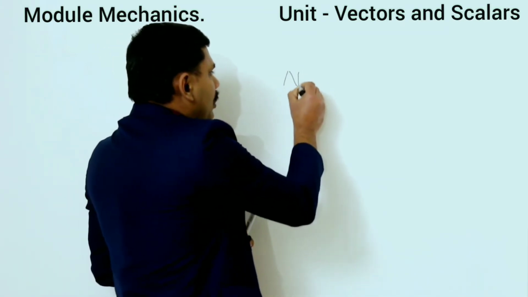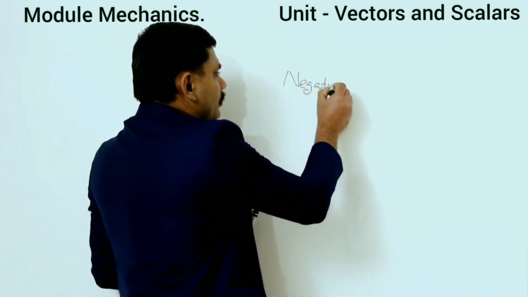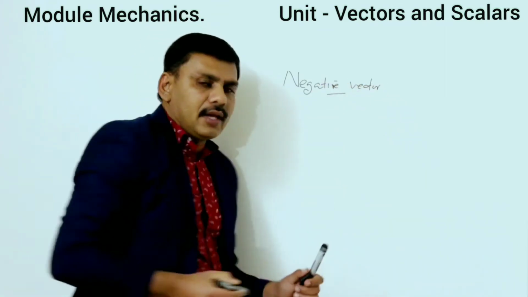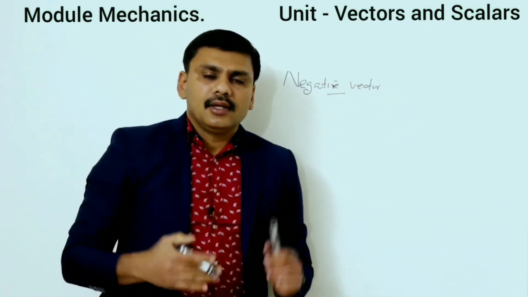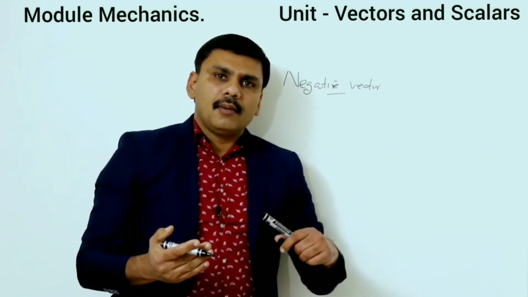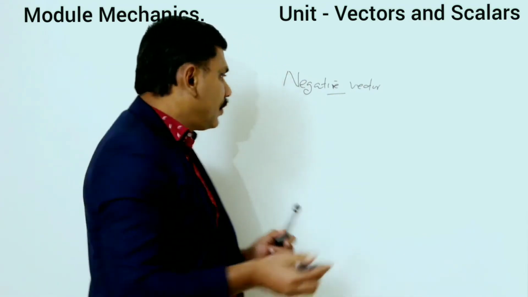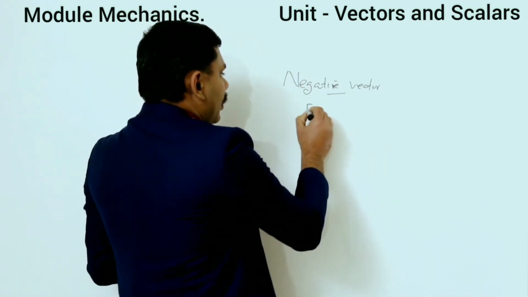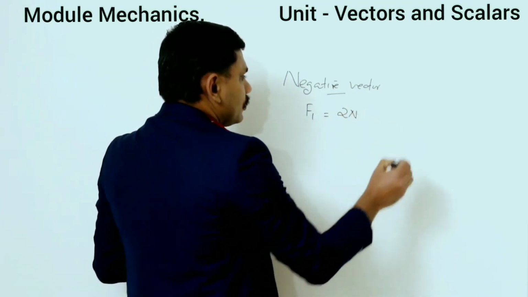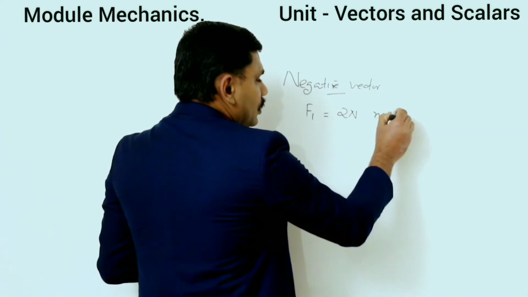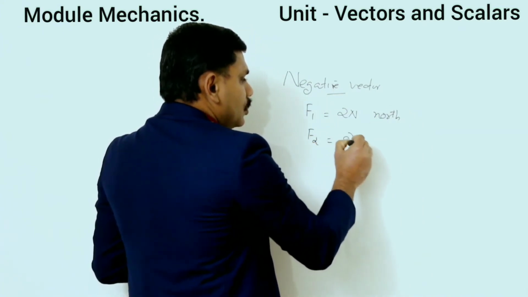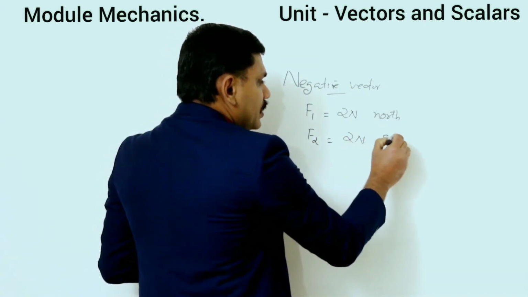Then what do you mean by negative vector? Negative vector simply means their magnitudes are the same, but they are acting in opposite directions. For example, F1, 2 Newton towards north, and F2, 2 Newton towards south.